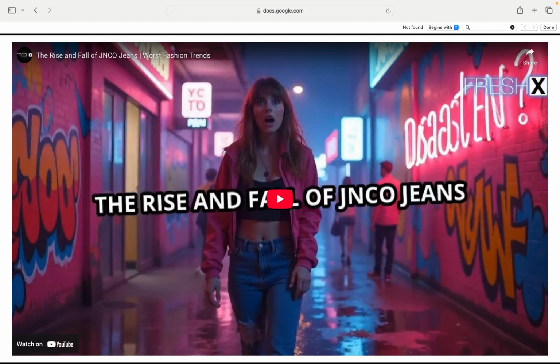Big and bold, the gigantic leg openings were eye-catching and defied traditional skinny jeans. Subculture cool. They became a uniform for alternative scenes like skaters and ravers. Comfort meets statement. Baggy, comfy, and loud, a combo people loved. They spoke loud without saying a word, making them a must-have for those wanting to rebel and flex at the same time. They faded when fashion swung back to slimmer fits, but they'll always have cult status in nostalgia circles.